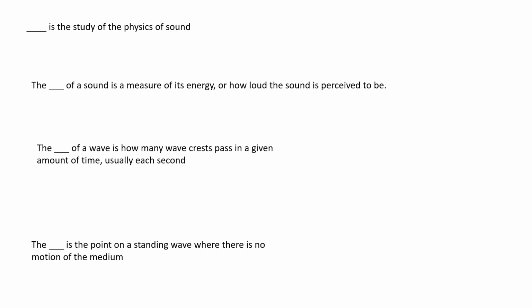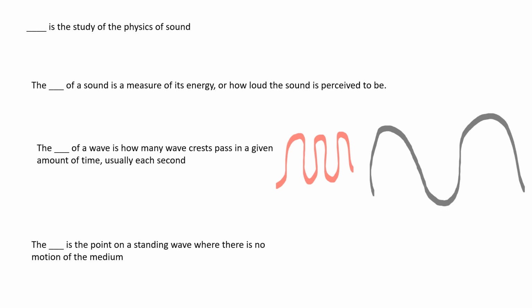Acoustics is the study of sound. A measure of a sound's energy, or how loud the sound is perceived to be, is its intensity. The frequency of a wave is how many wave crests pass in a given amount of time, usually each second. So if we think about a wave like this versus a wave like that, you're getting fewer waves passing per second here.